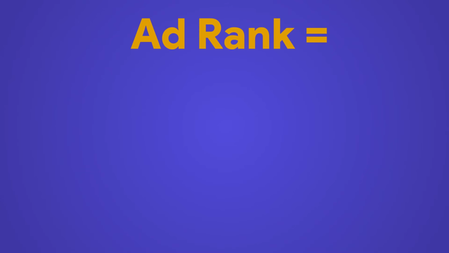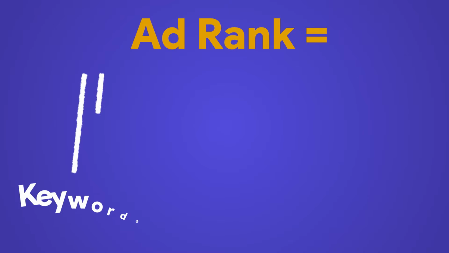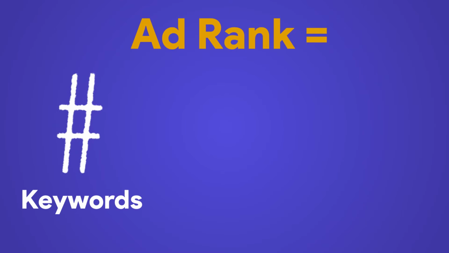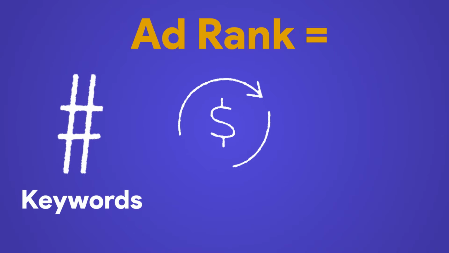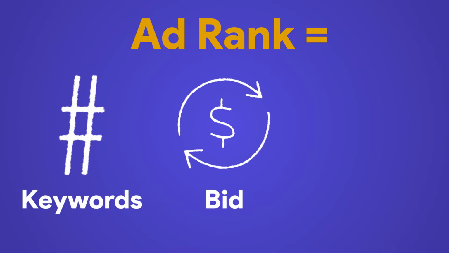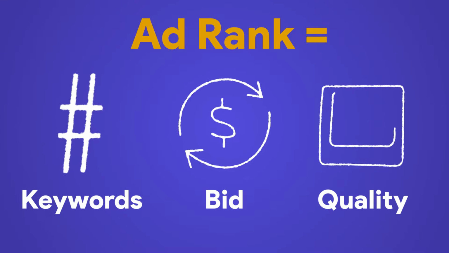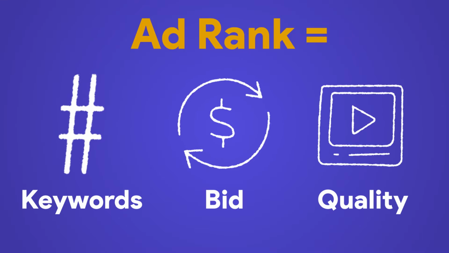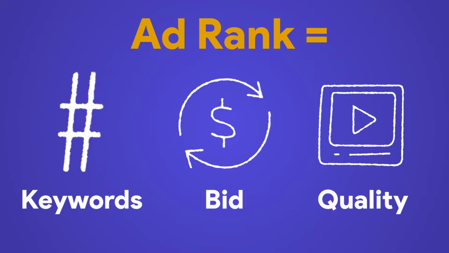However, don't worry too much if your quality score doesn't look great. What counts at the end of the day is the campaign performance. Let's write again the ad rank formula. It depends on the keywords that you choose and for which you have visibility on the Google network. It depends on your bid, which is how much you are willing to pay for one click. Your Google ad rank also depends on the quality of your ad, which involves the ad itself and your landing page experience. Enough with theory, let's practice.